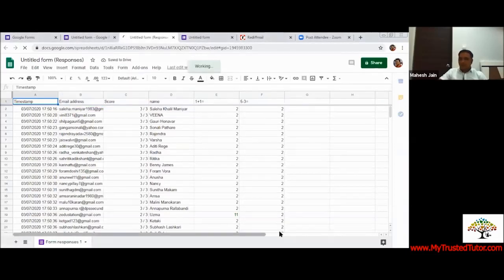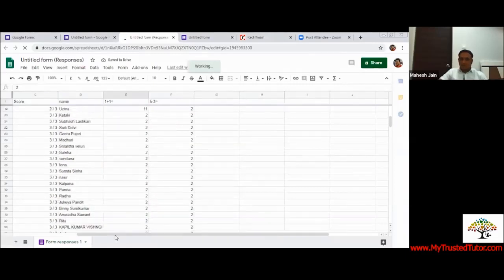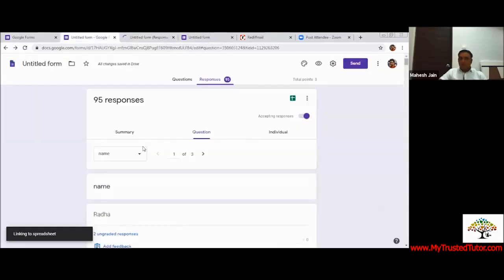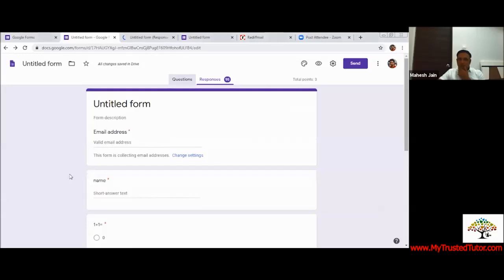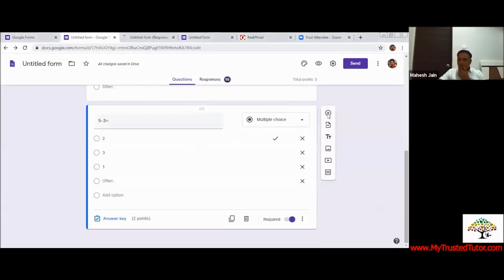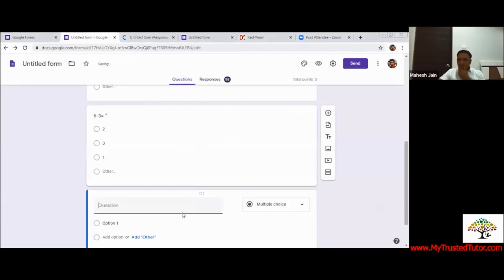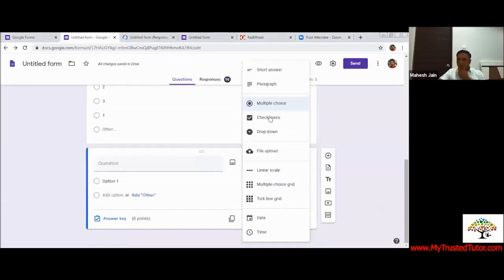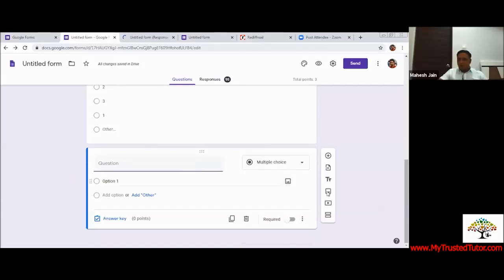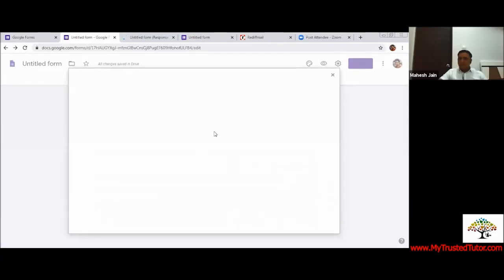So this way Google Form can be utilized. I guess some of you or maybe most of you would have got an understanding of how Google Form can be used. Now going back to one respondent who asked how we can add images. I'll go to the question. So when we are in a question, let's say we create a new question, then you can just click on the add image option, and then you have to pick the image which is available in your drive or in your computer, and you can just upload it. This way your Google Form will be created.